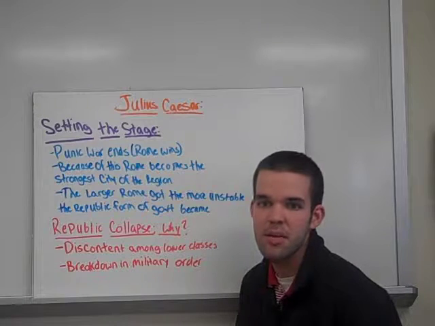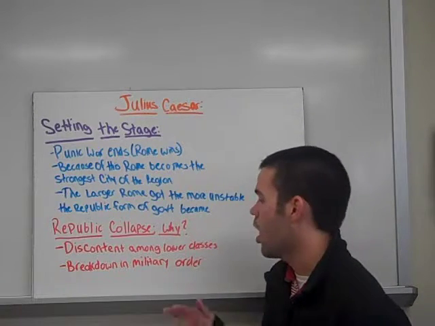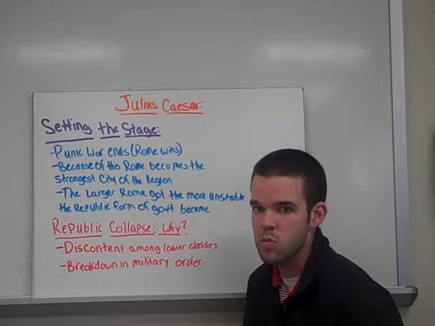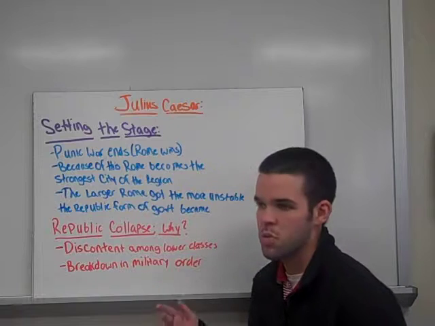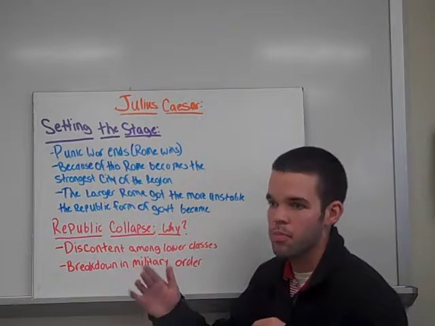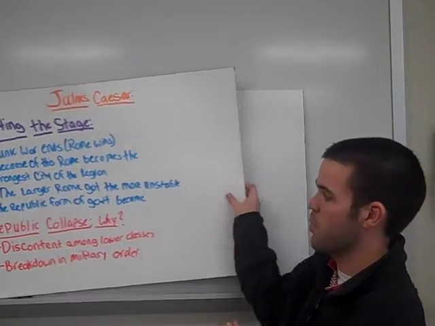There was also a breakdown in military order, which we'll talk about more tomorrow. The generals were not getting respect, and the soldiers were feeling like they could lead better than the generals. So treason began to happen, and issues began to happen as well.